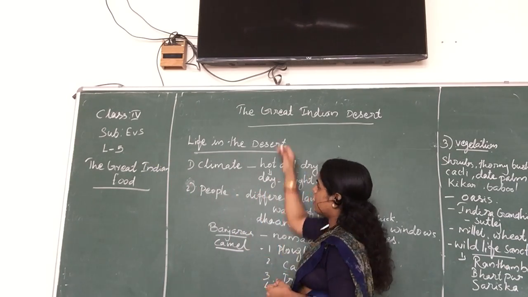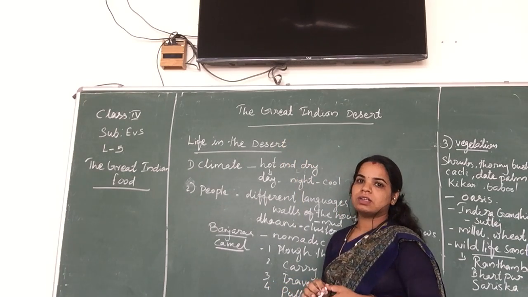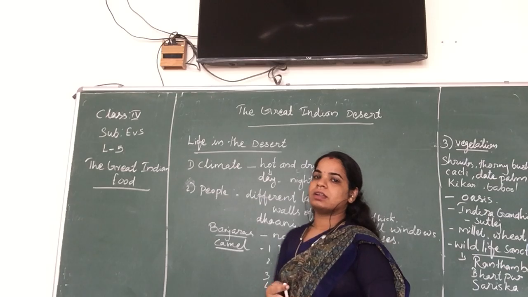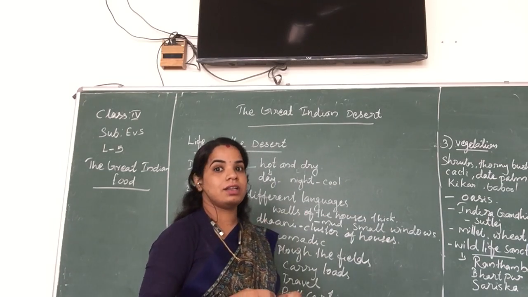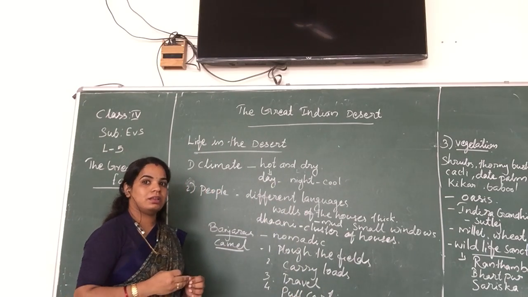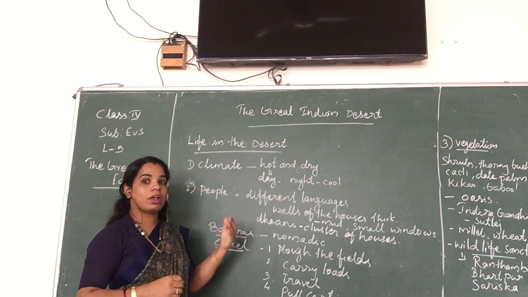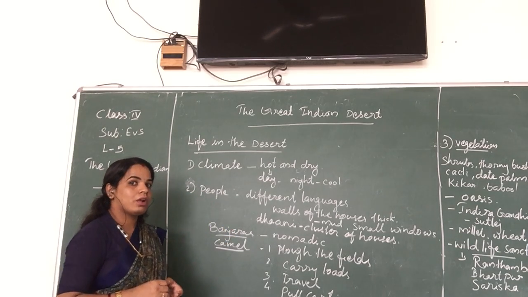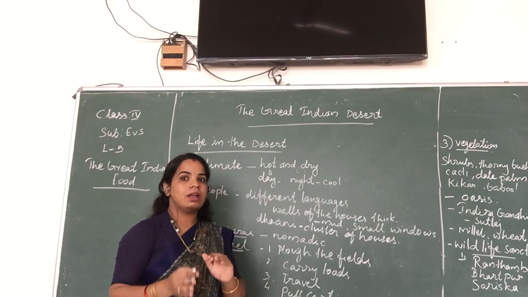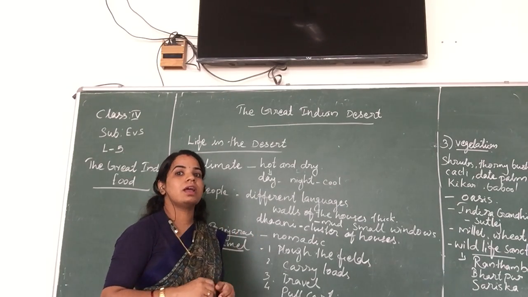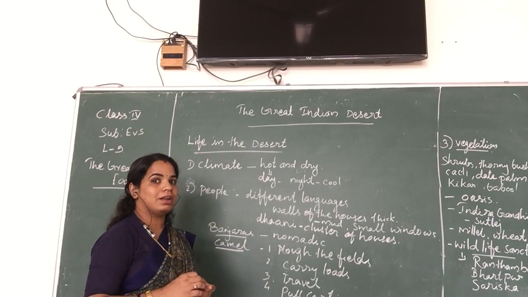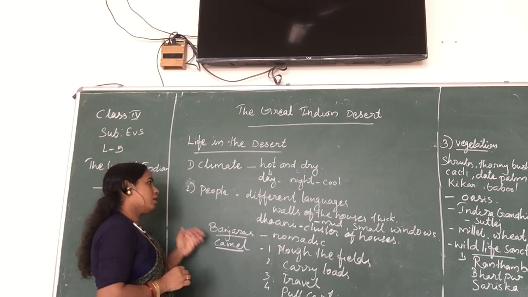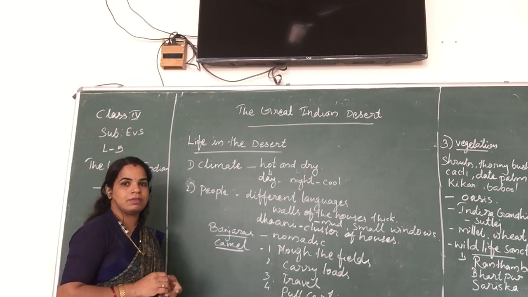Already we were discussing the desert state of India in the previous class. We said, which is the greatest desert in India? The Thar desert is the greatest desert in India. Where is it located? It is located in Rajasthan. The majority of the Thar desert is located in Rajasthan, so we called Rajasthan a desert state of India. We already discussed that concept in the previous class.